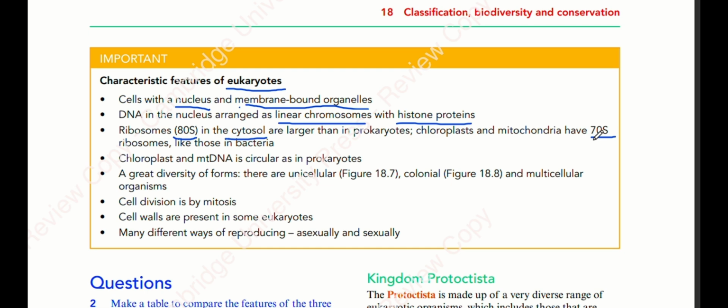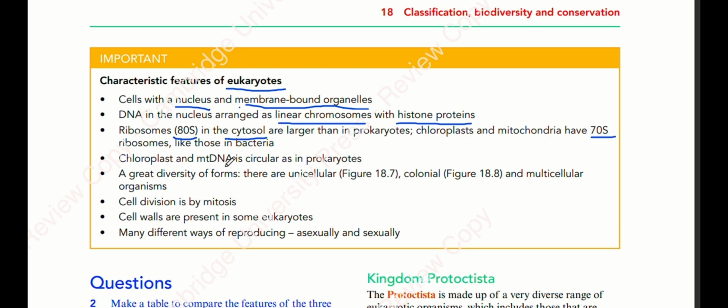Those ribosomes are 70S. So just remember that. The ribosomes found in the cytosol or main cytoplasm are bigger in size. We call them 80S. S is the Svedberg unit, which tells us the size of the ribosome. And chloroplast and mitochondria of eukaryotic cells have their own ribosomes, which are smaller in size, like bacteria, and that is 70S.